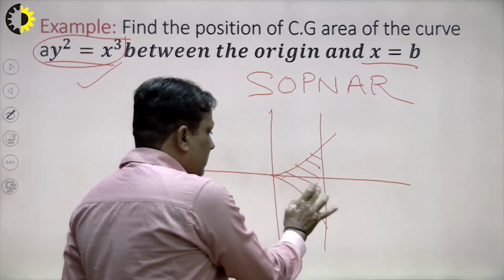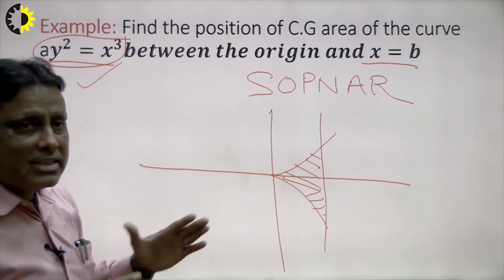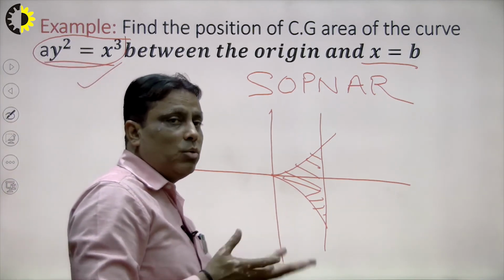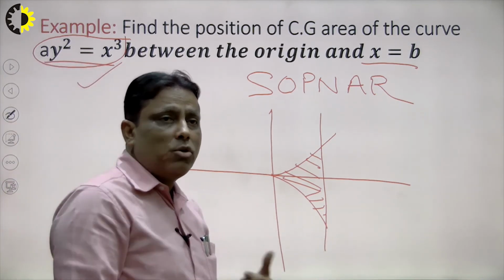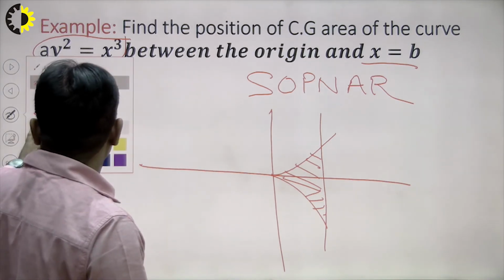This is the region. So first of all we find the center of gravity. This curve is symmetrical about the x-axis, so in this case we only have to calculate the x part, and the y part is calculated automatically. How to do it we discuss here. In this way we solve our problems one by one.